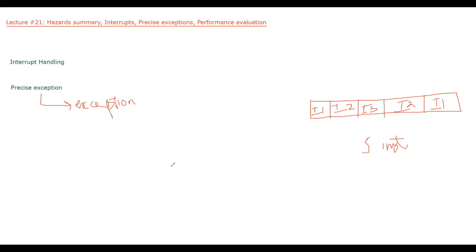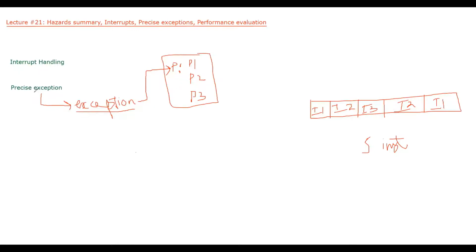Now what precise exception says is that whenever an exception is generated by a program, we know that we have to run some program. Let's say the instructions of this program are P1, P2, P3. These are the instructions of this program, or exception handler. This is the exception handler.